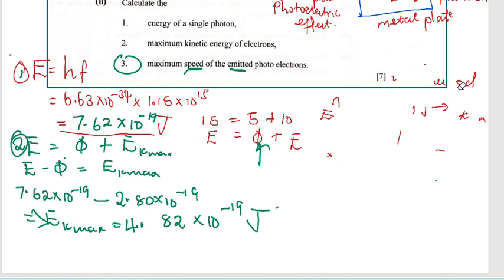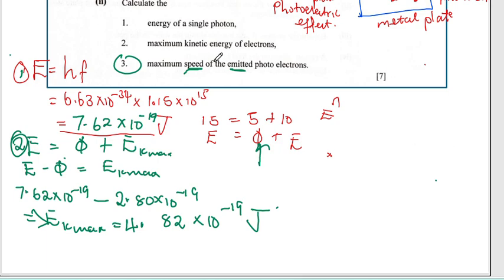Half mv squared stands for kinetic energy. Every schoolchild knows that. Very good. So don't struggle with a question like this. We say half mv squared, but it's the maximum here, don't forget that, is equal to Ek max.